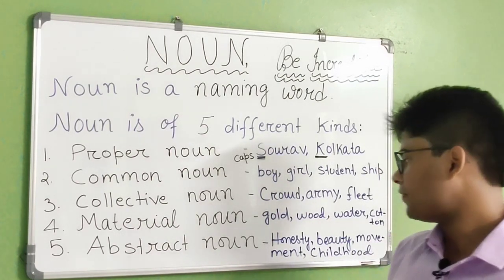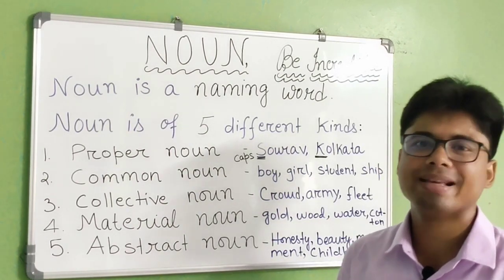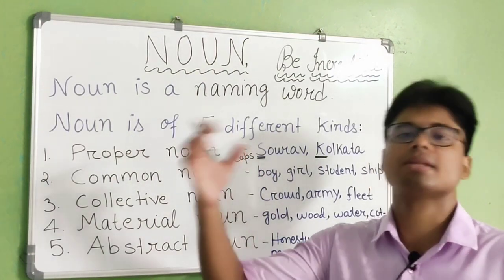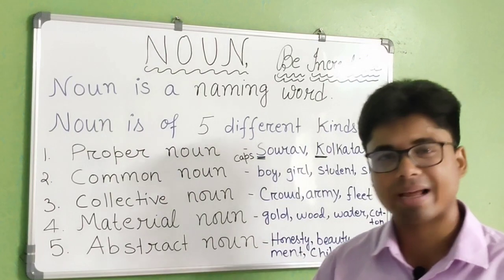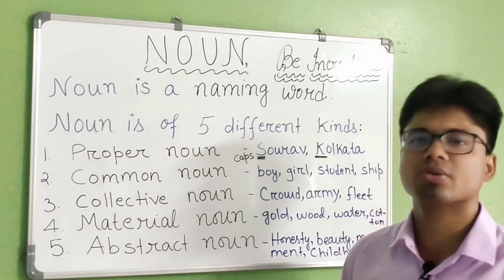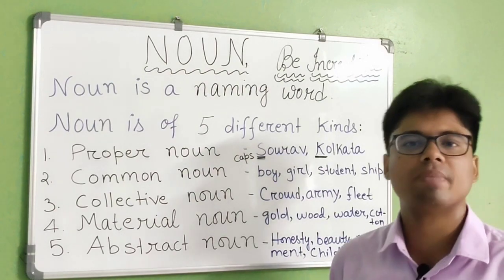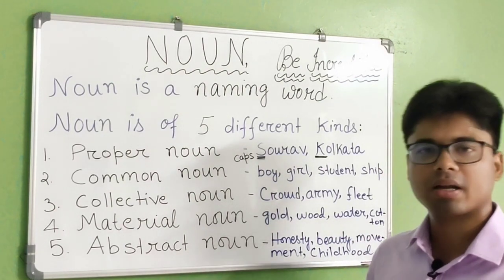How? If I say amazement, amaze plus ment. Amaze means what? Surprised, in the good sense. So you are getting amazement. So this is an example of an abstract noun.